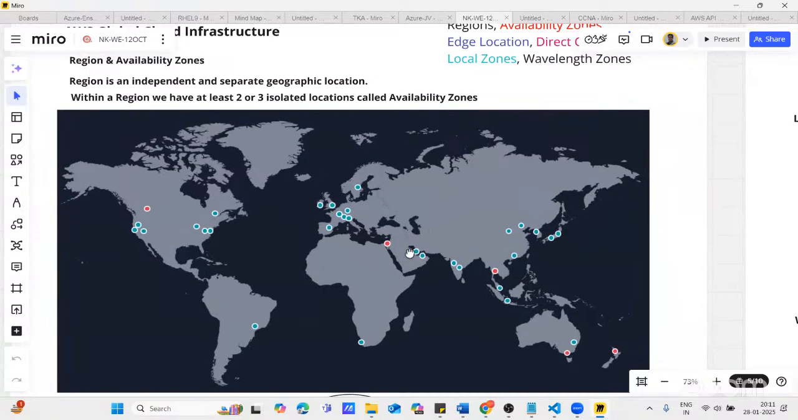So AWS is preparing these data centers. In a single region, we have multiple data centers. Multiple data centers means a group of data centers, and those groups of data centers are divided into availability zones, right?